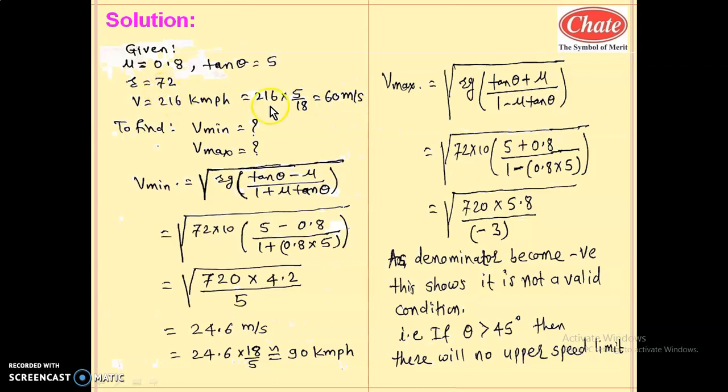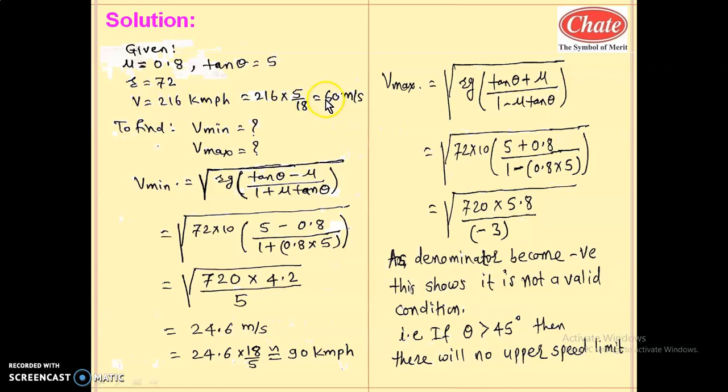So tan theta equals V square by Rg. Based on this we will get the tan theta value. If we consider this as the maximum speed limit, tan theta equals V square by Rg. For this calculation your tan theta value is 5, as we have calculated earlier. So here we have to find V minimum and V maximum. Here this V value is given.